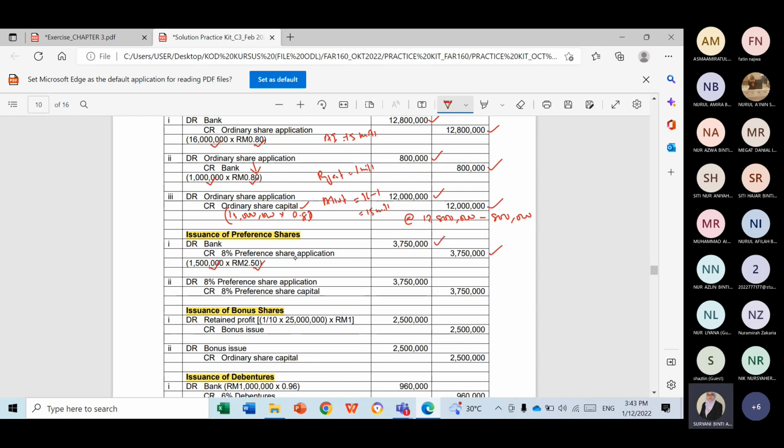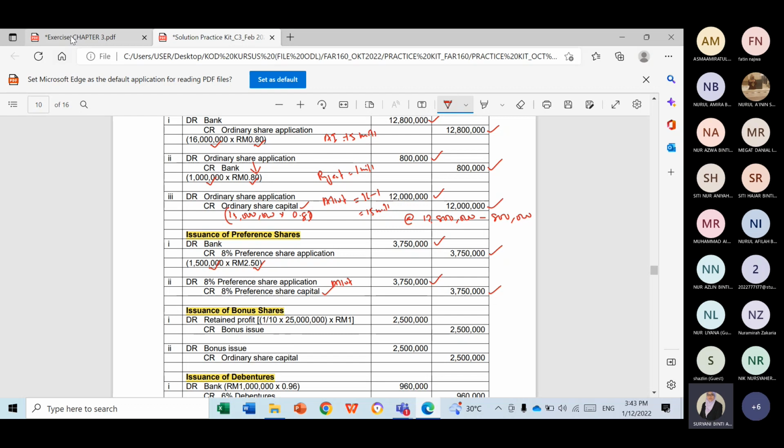So debit bank, credit preference shares. There is no reject and refund. So straight away allot the shares. Okay, 1,500,000 times with ringgit, okay, you get the same. And then we transfer to preference share capital.